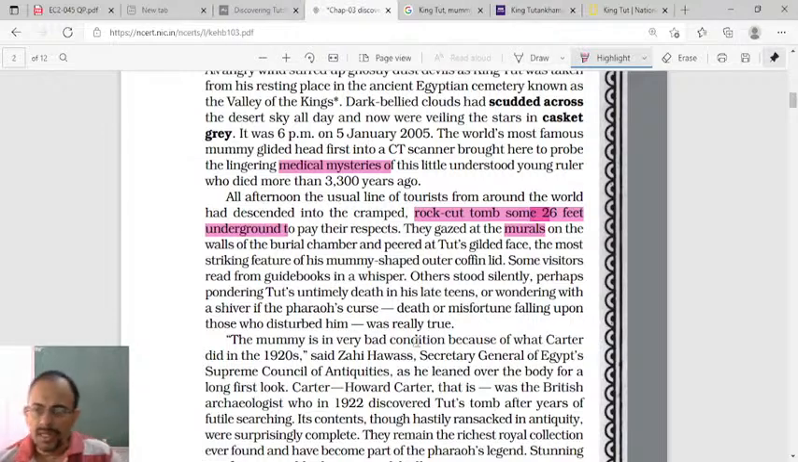Now, all the tourists were standing silently because they are very curious. Perhaps pondering Tut's untimely death in his late teens, they are thinking about how he died at such a young age and how his death is a mystery, or wondering with a shiver if the Pharaoh's curse, death or misfortune falling upon those who disturbed him, was really true.